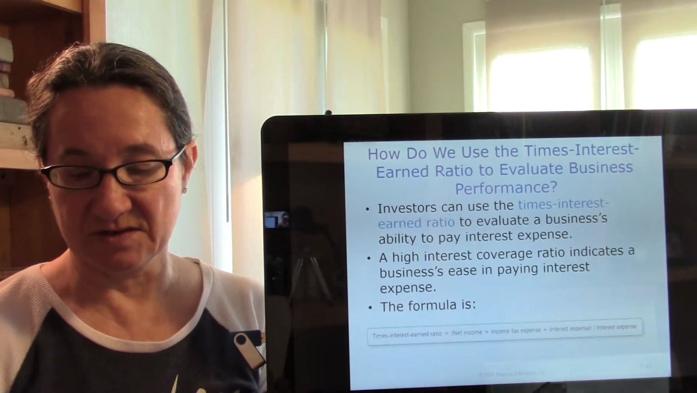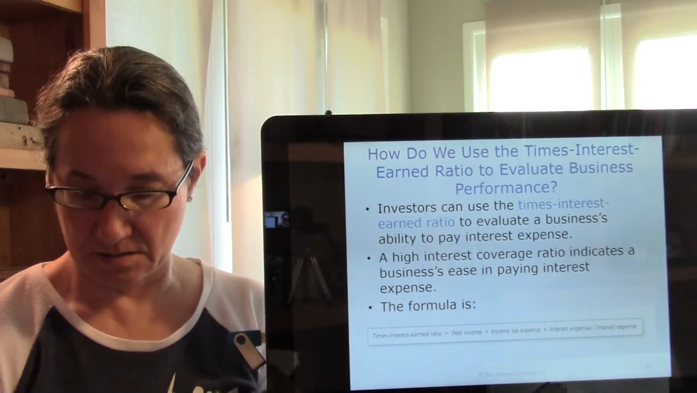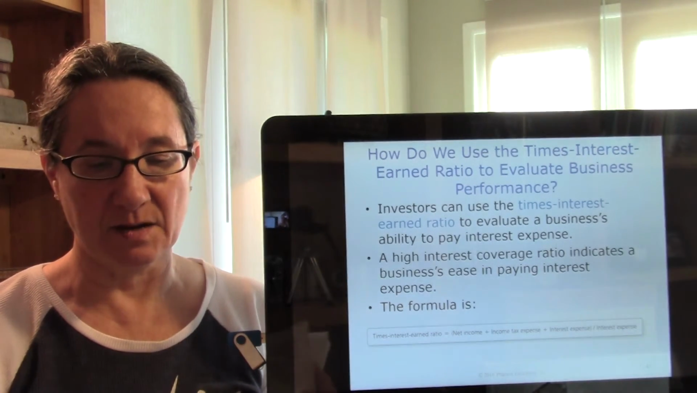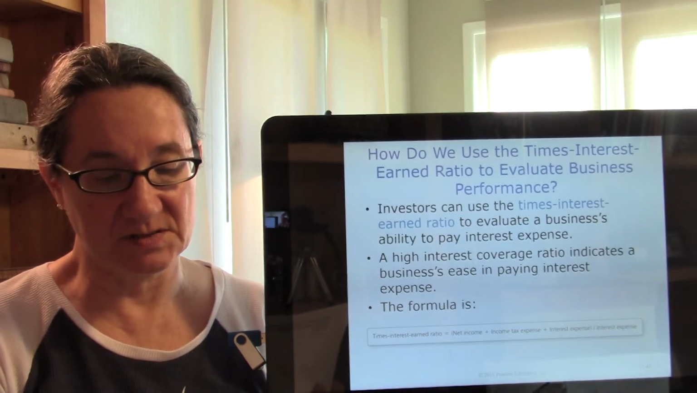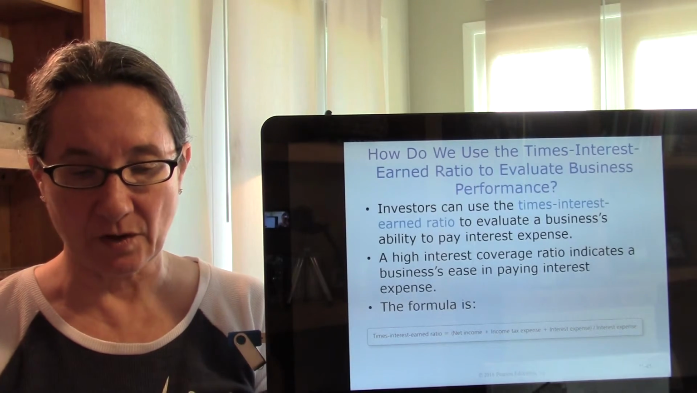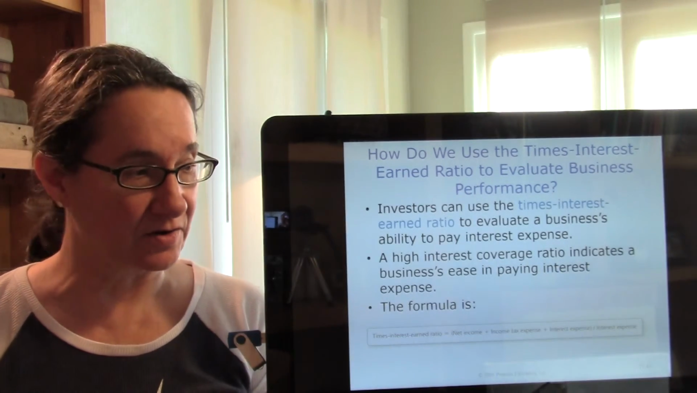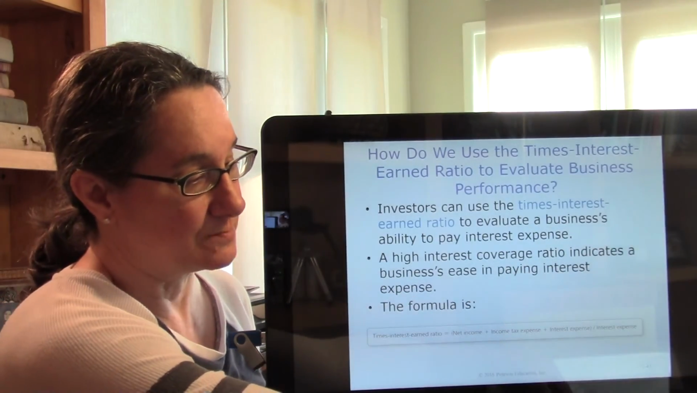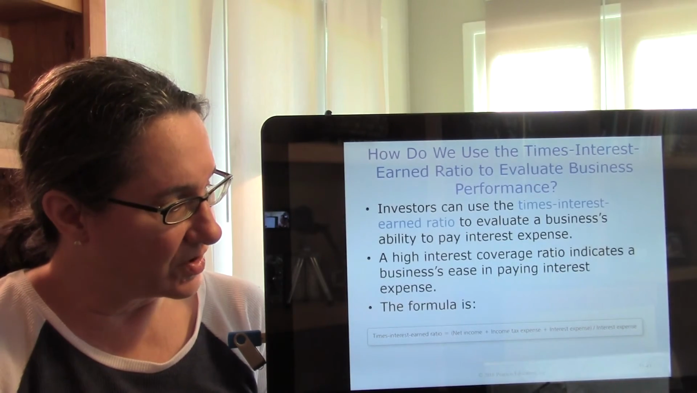The times interest earned ratio is calculated as EBIT, net income plus income tax expense plus interest expense, divided by interest expense. So, another great ratio. We're going to talk about all the ratios together in one big chapter coming up soon. So, that's it before your next exam.